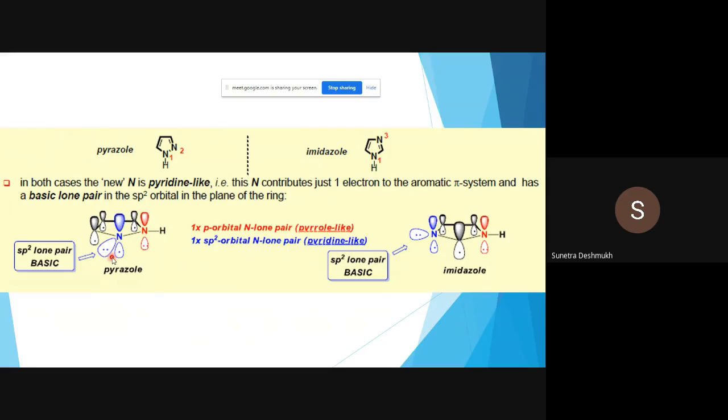This lobe is an sp2 hybridized lobe, perpendicular to the ring line, outside the plane. That's why this lone pair is easily available for protonation. The same thing over here in imidazole. Here you can see how